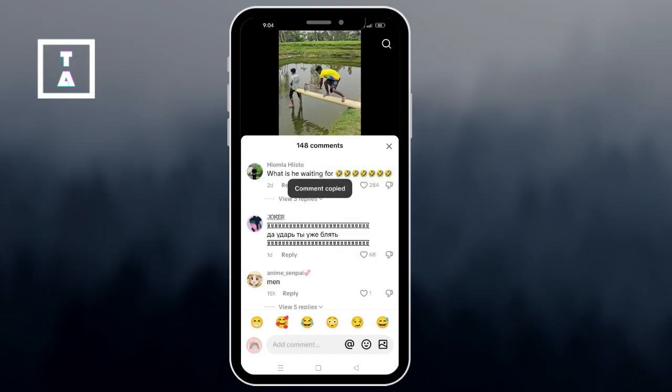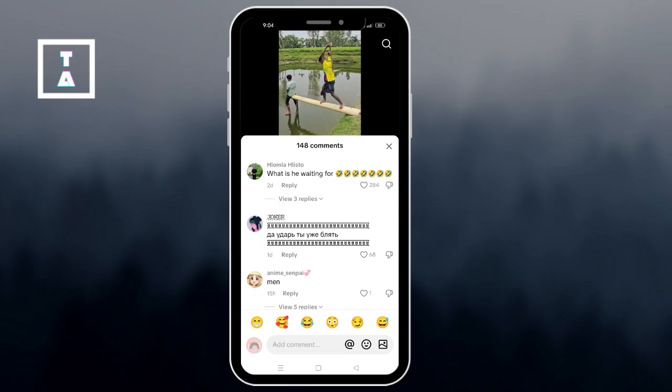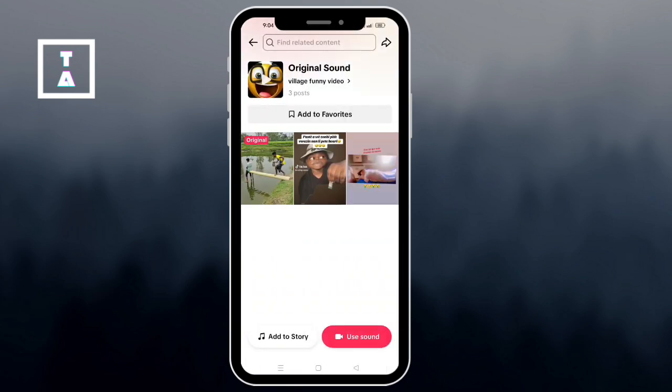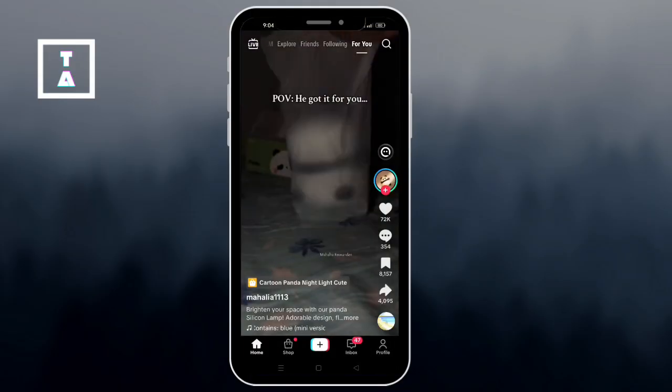Then here, encourage others to do the same. Say something like "your POV," and don't forget to use hashtags like #TikTokComments, #YourPOV, or your own custom trend tag to help it spread. And that's how you flip a viral TikTok comment into a full blown trend.